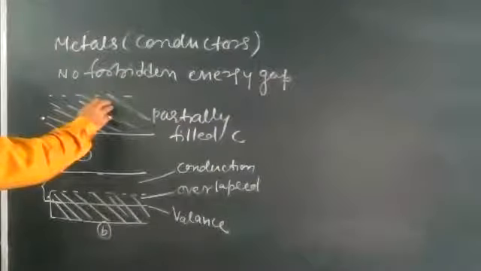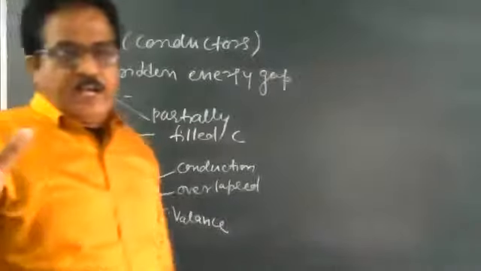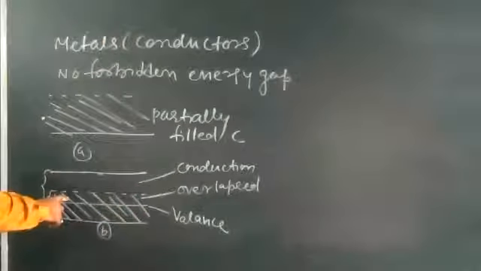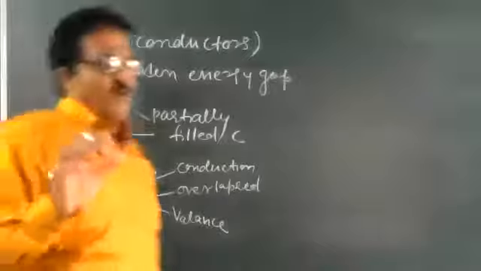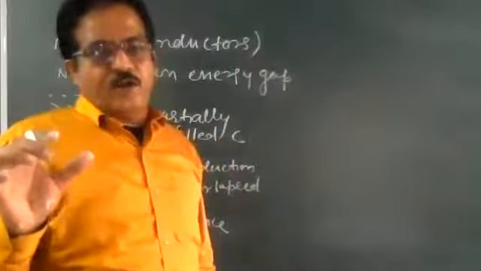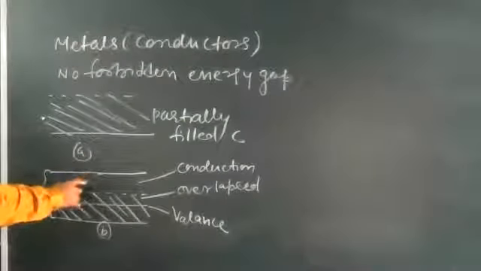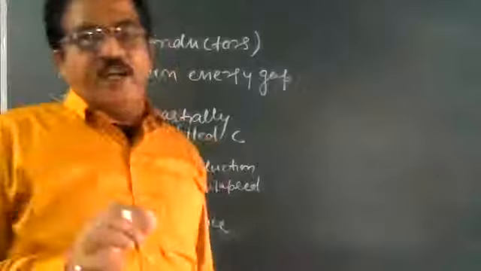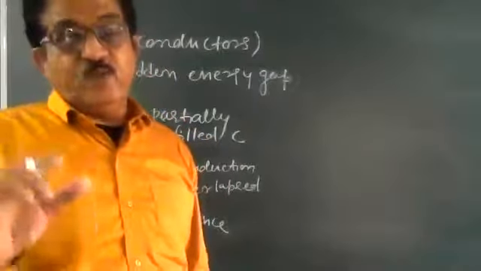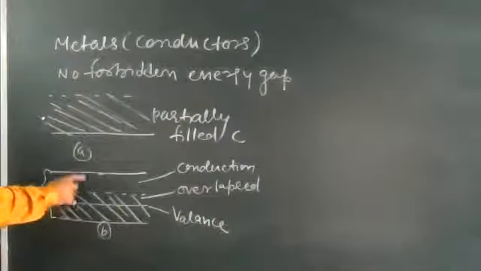Many electrons from Fermi level, by acquiring a little more energy, jump from valence band to the conduction band. A large number of free electrons are available in the conduction band for electrical conduction. So we can say resistance of such a material like that of metals is very less or very low.